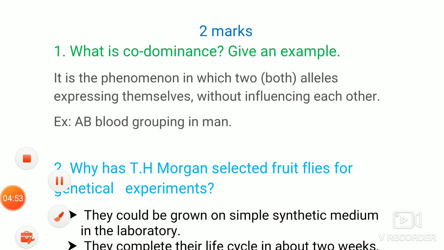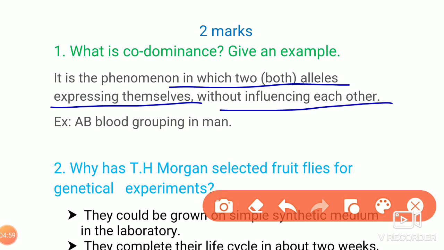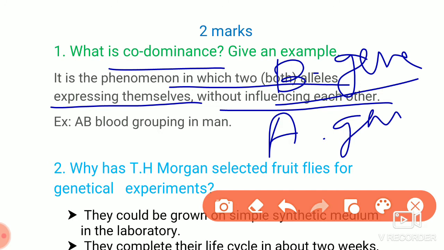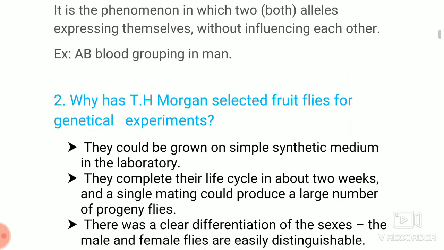So here codominance is the phenomenon in which two alleles express themselves without influencing each other. That means A gene will not influence the B gene and B gene will not influence the A gene. Such a dominance is called codominance. That means both the genes will produce their characters. The example here is AB blood grouping in man. You should not write it as ABO because O is a recessive allele. You can consider only the A group producing gene and the B group producing gene. So AB blood grouping in man is a codominance example.